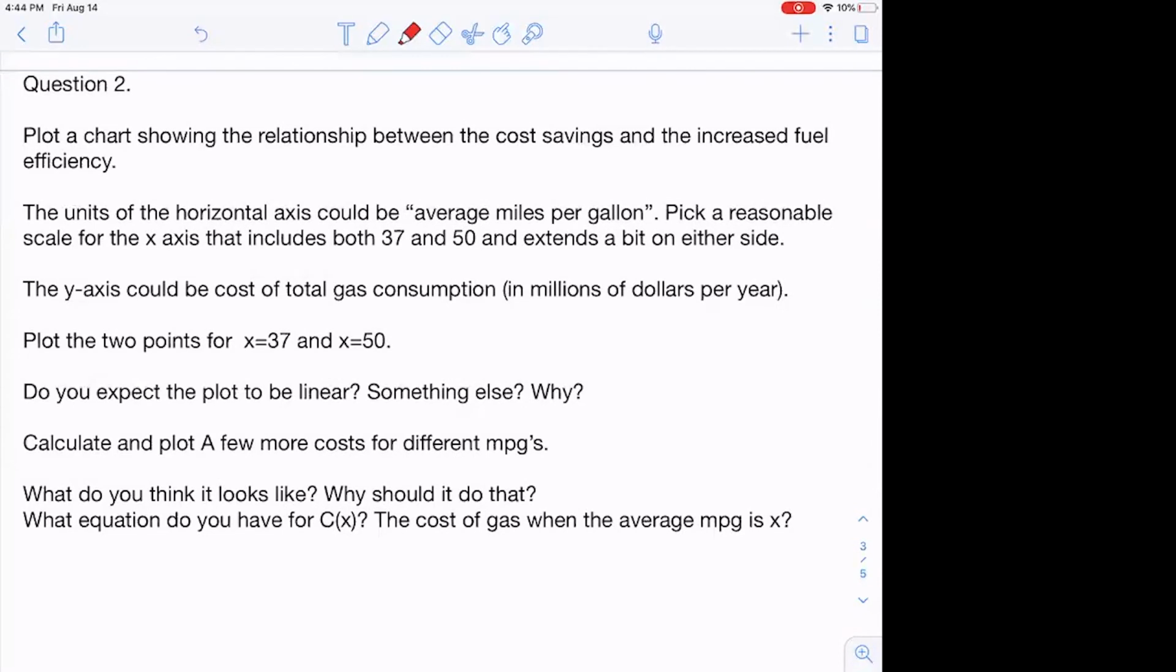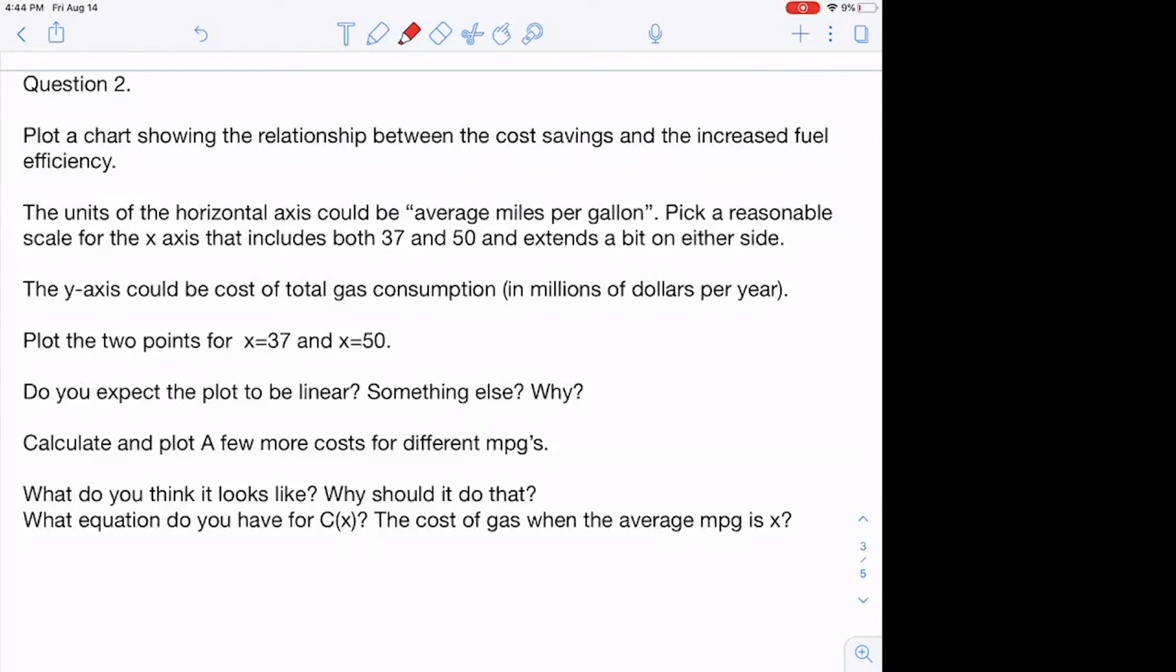A second question that you can think about if you have time, or we'll do it later, is to try and plot a graph of this. We've talked a lot about graphs. What would it look like to plot the relationship between cost savings and the increased fuel efficiency? So for an example, you could have on the horizontal axis the average miles per gallon. And pick in your group or on your own a reasonable scale for that x-axis that includes the relevant values of 37 and 50. It should probably extend a little bit on either side. Probably shouldn't include negative values because that doesn't make any sense, and it shouldn't go much more than 100 because for now we don't have cars that have that miles per gallon, but find some reasonable range.